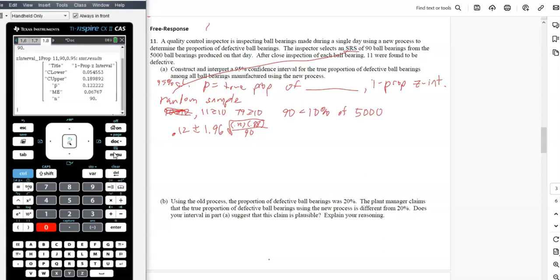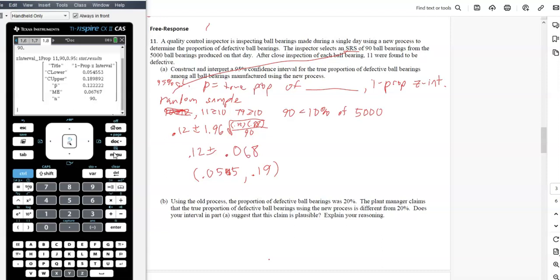So nice. I usually start at the lower bound and upper bound at the bottom there, so 0.05, maybe 5, to 0.189, so 0.19 is okay there. You rounded it. The margin, so this is 0.12 plus or minus the margin of error, I'm just using the calculator results there, 0.068.